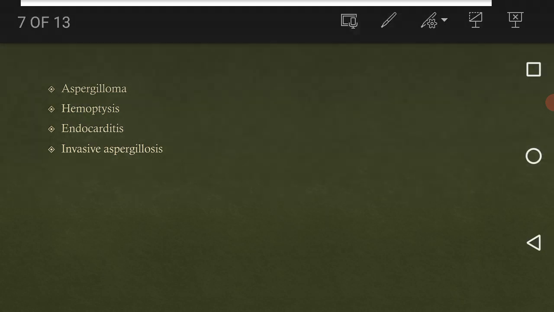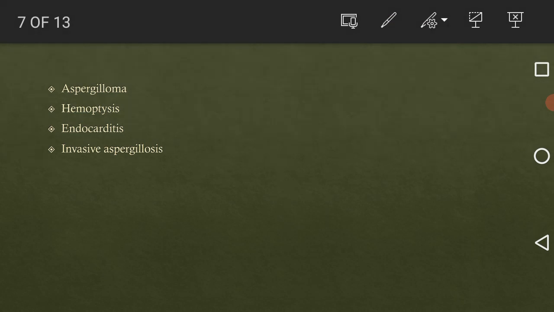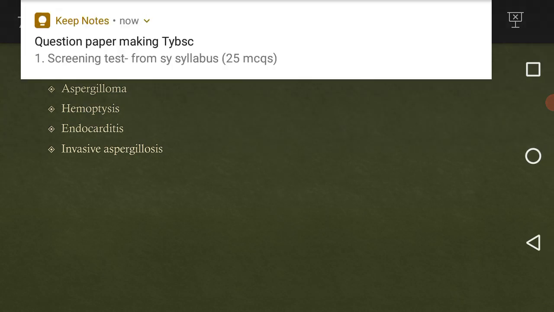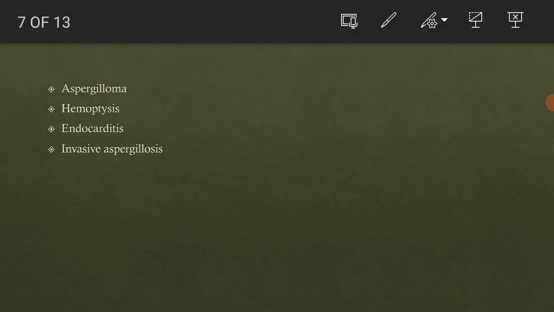Then endocarditis, the inflammation of the endothelial cells. And then invasive aspergillosis, as we have discussed, is inside the body. We saw the diagram where the spores are present inside the alveoli; that is called invasive aspergillosis.